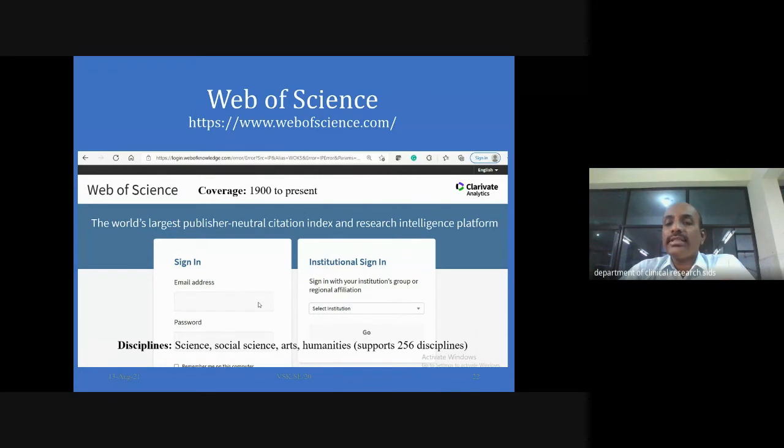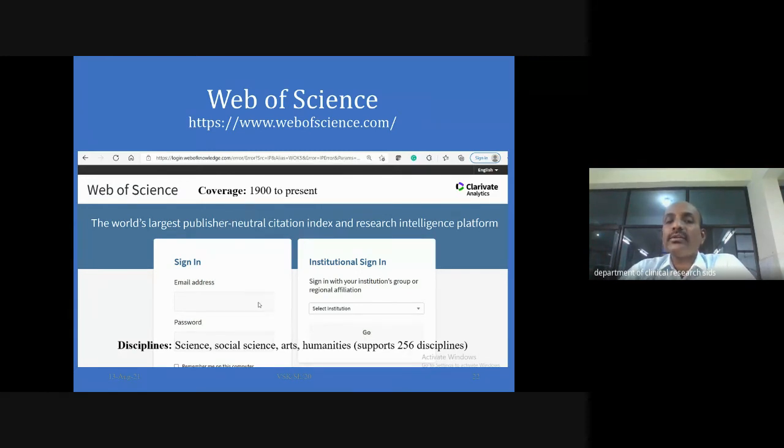Previously, before open access journals started publishing, the majority of scientific literature used to be published by societies. For example, the Orthodontic Society of India, International Society of Orthodontics, Society of Pedodontics, Society of Prosthodontics. Like that, the publication used to be done by the societies. They never used to charge the author. But when it comes to the open access policy, the publishing houses started taking money from the author as author processing charges. We say it as APC. Those author processing charges are utilized for indexing and giving open access articles to everybody.